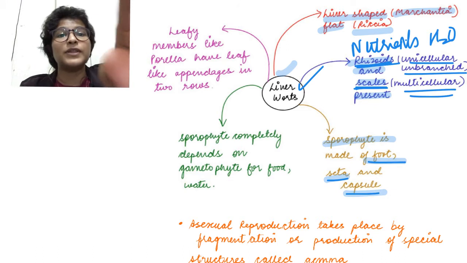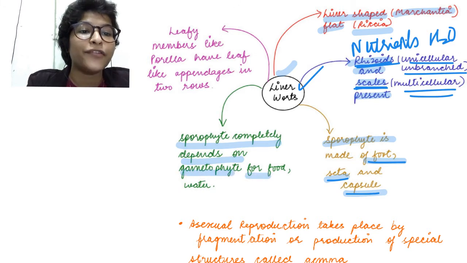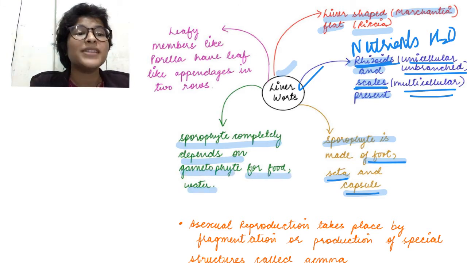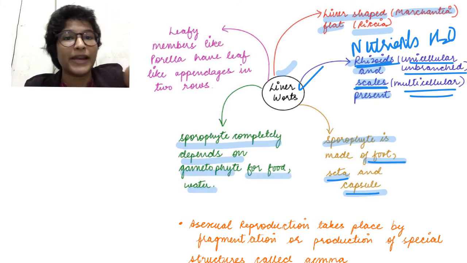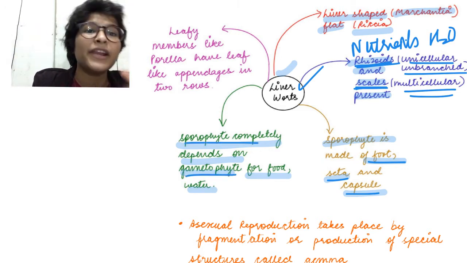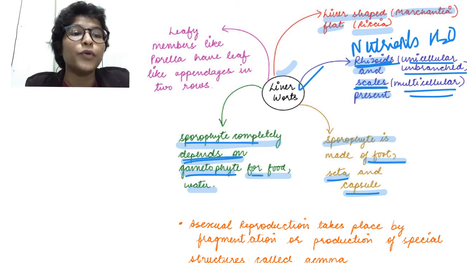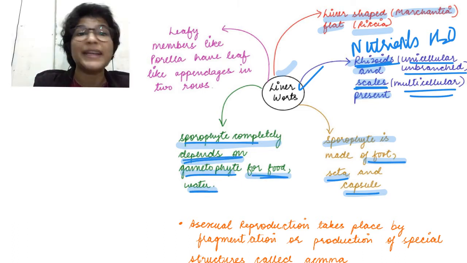Okay. So the next type of characteristic: the sporophyte is completely dependent on the gametophyte for food and water. So what does this tell us? That the sporophyte will not completely separate from the gametophyte stage. It is dependent on it for food and water because it does not have its own root system, etc.